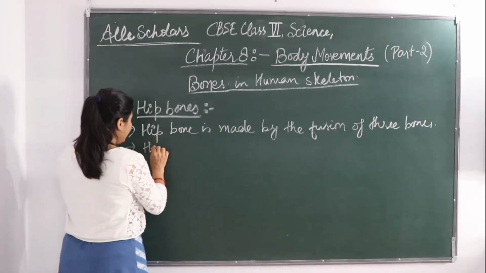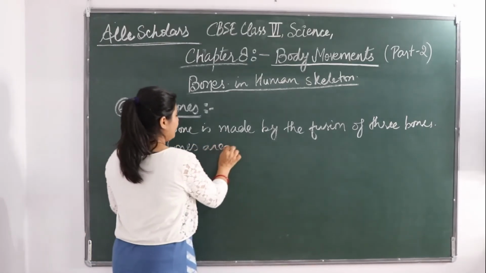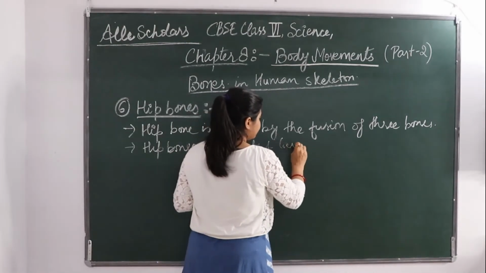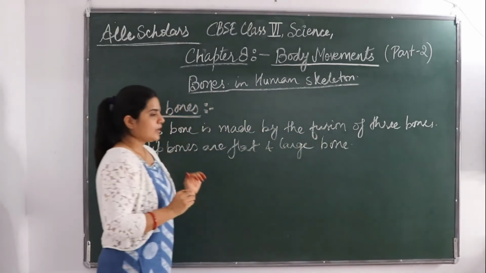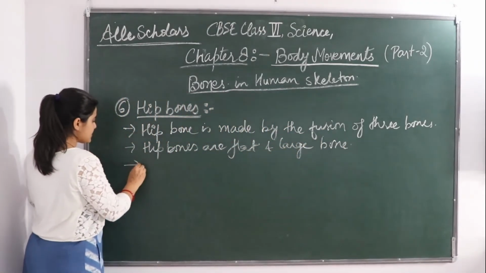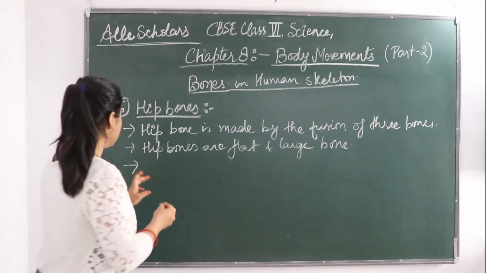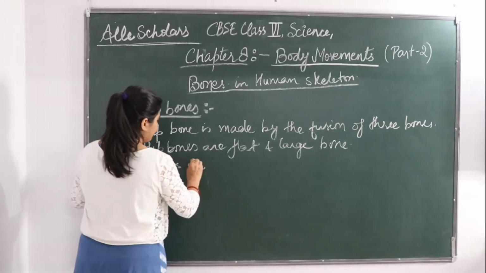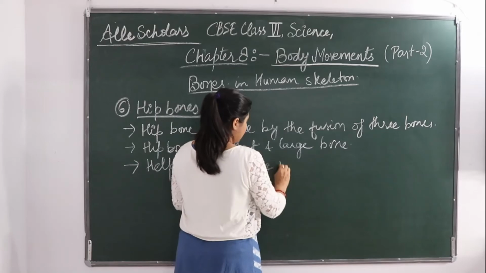Hip bones are flat and large bones. Next, they help in forming the joints with large bones.